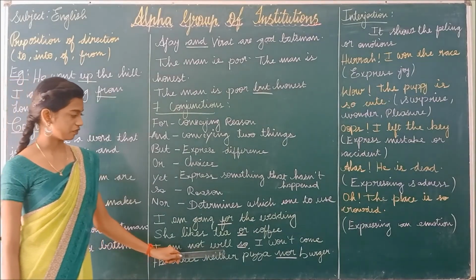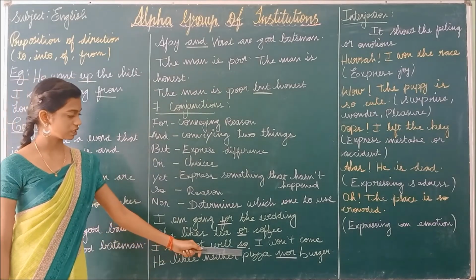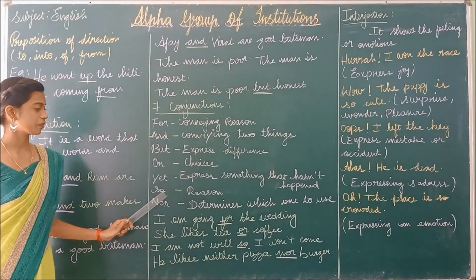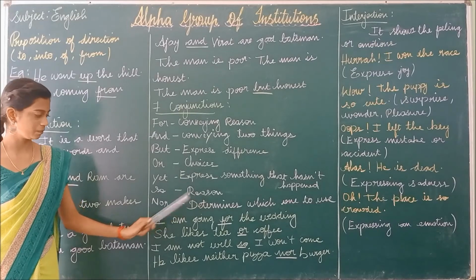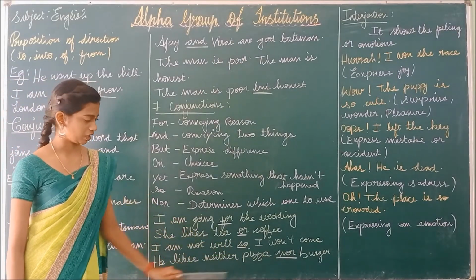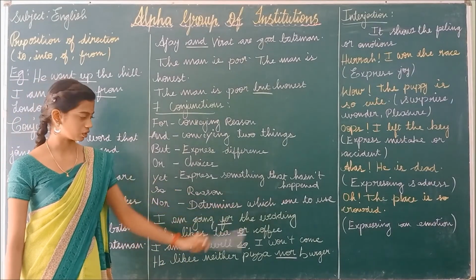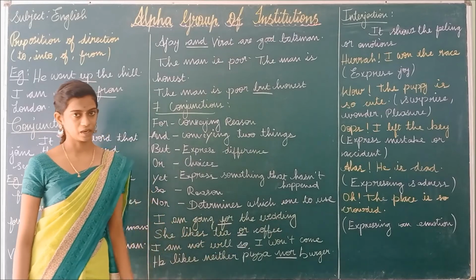Next, I am not well, so I won't come. So is the conjunction in the sentence. So refers to the reason. Okay. He likes neither pizza nor burger. So nor determines which one to use: neither pizza nor burger.